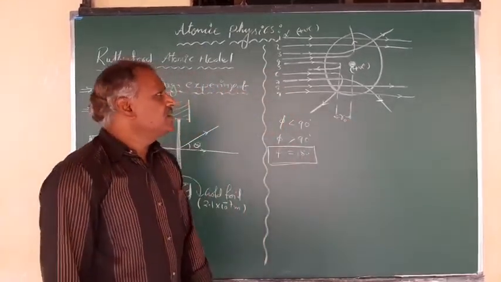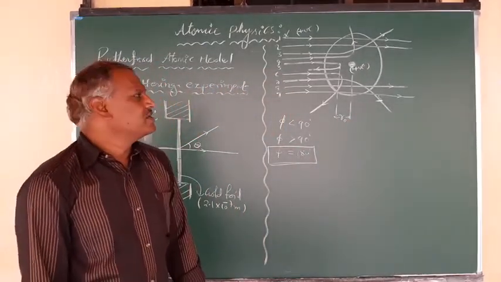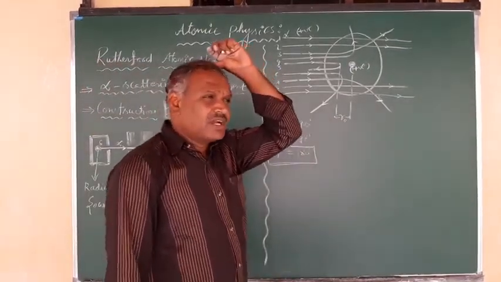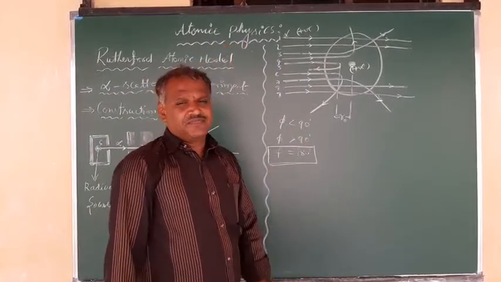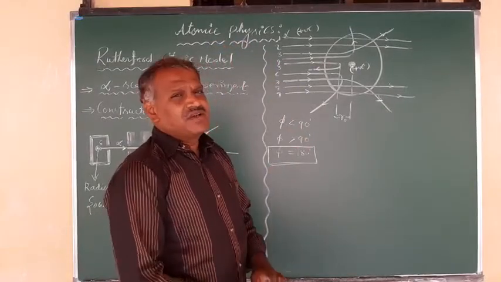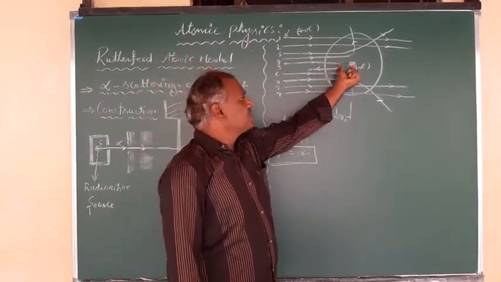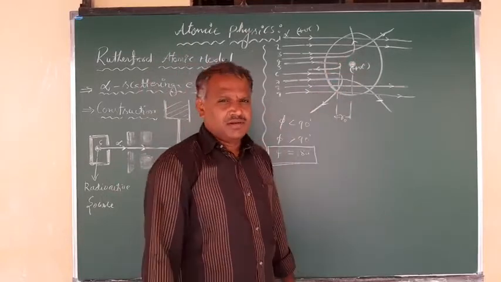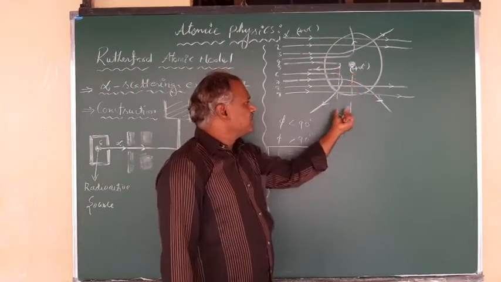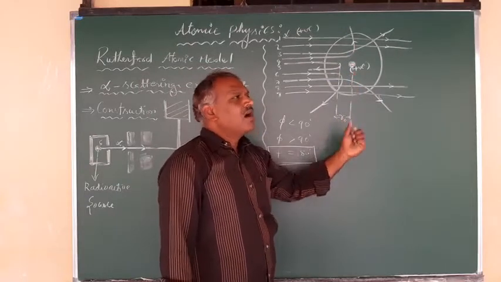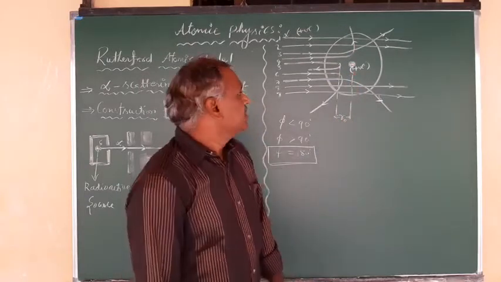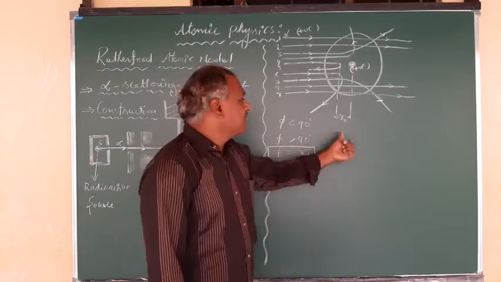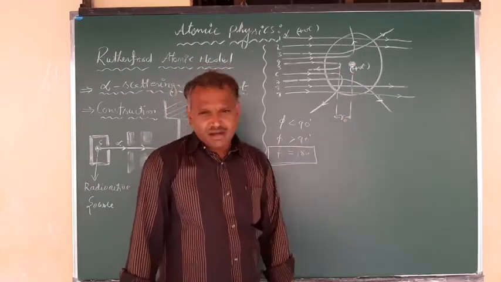R naught is the distance at which the kinetic energy and the electrostatic potential energy between these two are equal. So however much that distance or separation is, I represent it by R naught, which gives the size of the nucleus when you calculate this R naught.